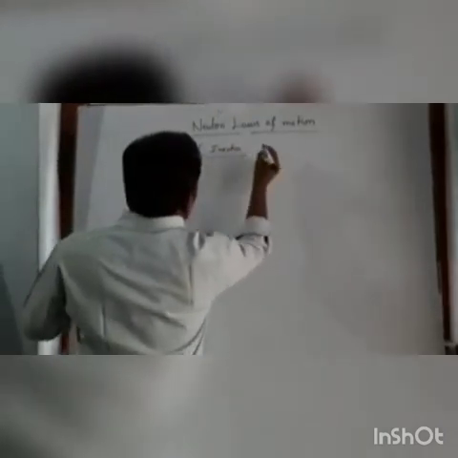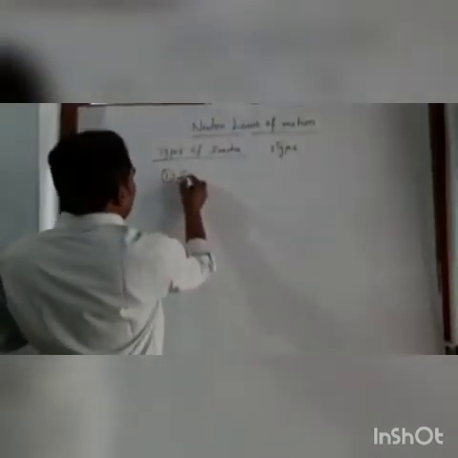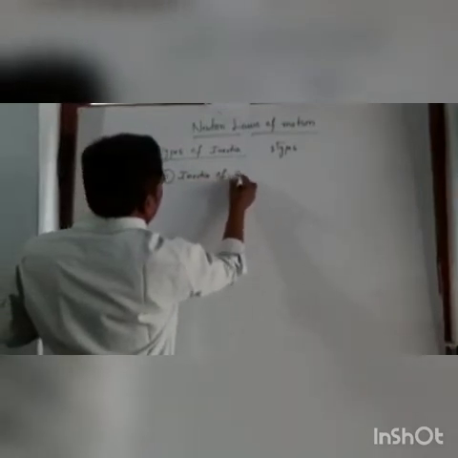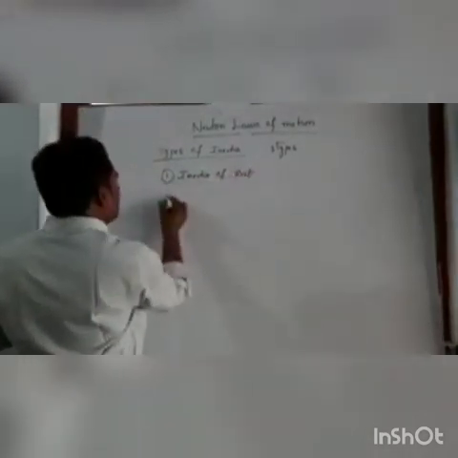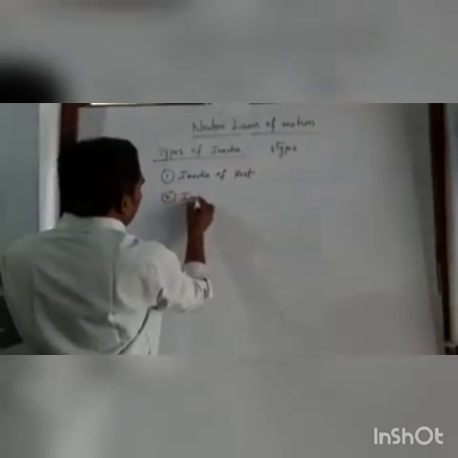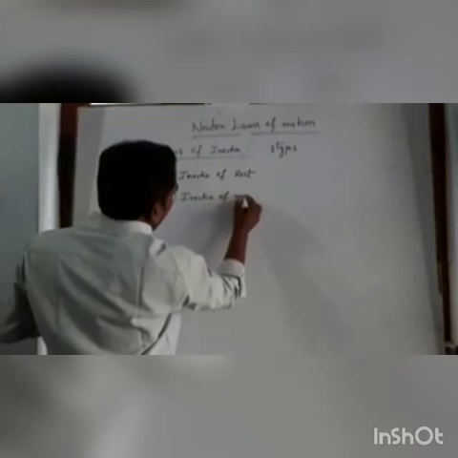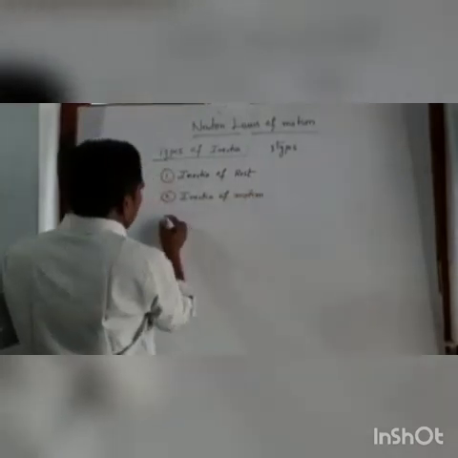Three types. The first one is inertia of rest, the second one is inertia of motion, and the third one is inertia of direction.